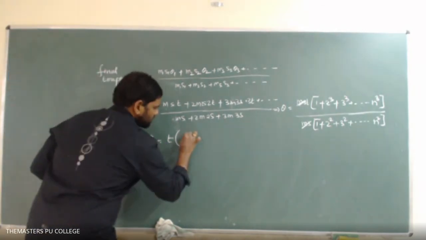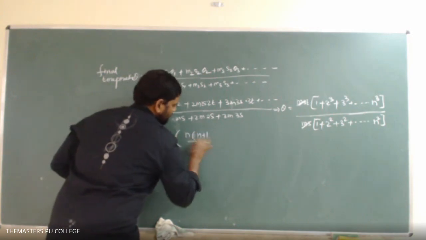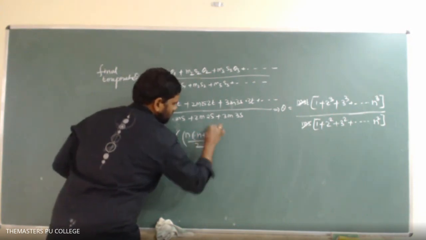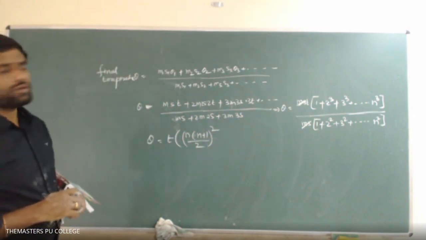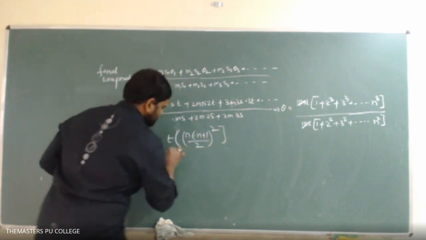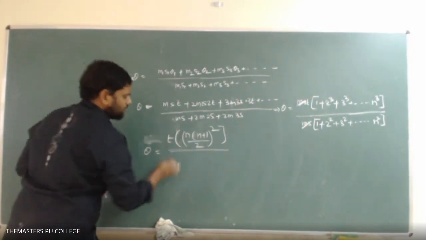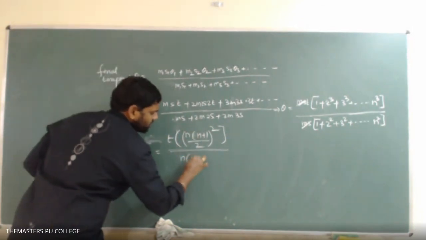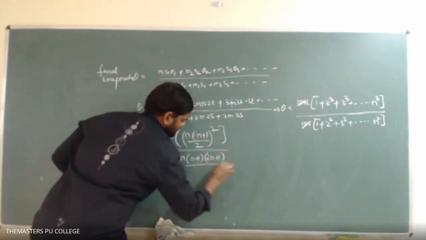n of n plus 1 by 2 whole square. Okay, sum of the cubes of n natural numbers divided by sum of the squares of n natural numbers, that means n of n plus 1 of 2n plus 1 divided by 6.